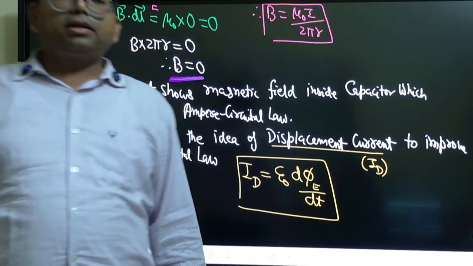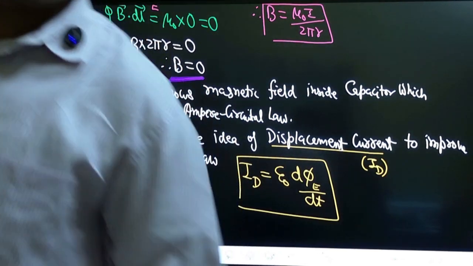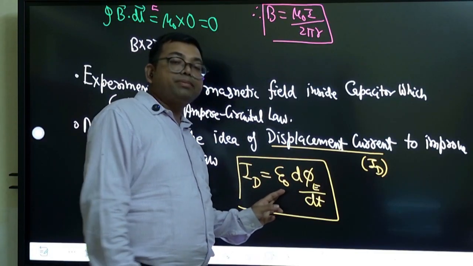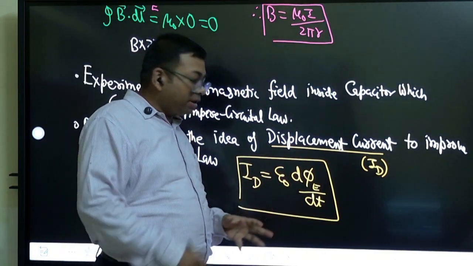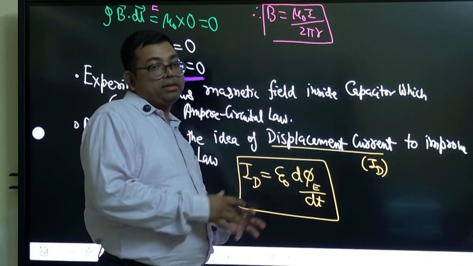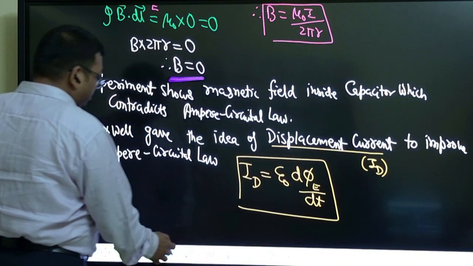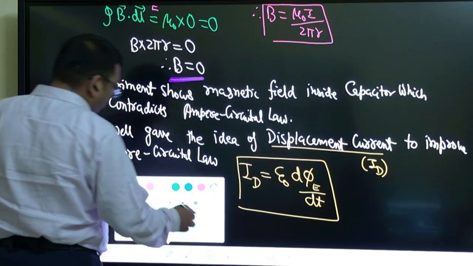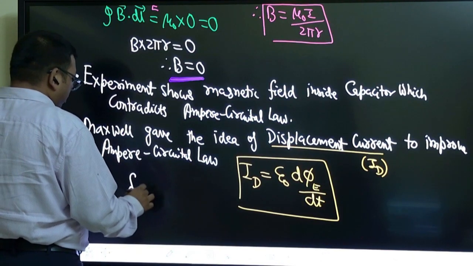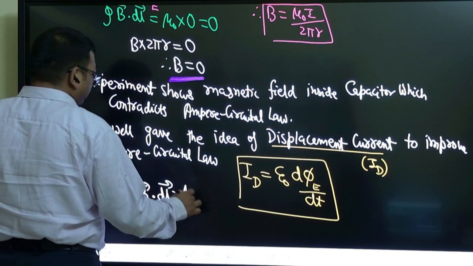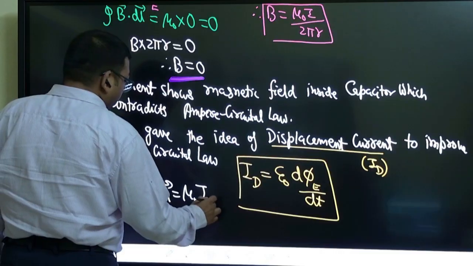So Maxwell says that electric flux is changing, and the rate of change of that electric flux multiplied with epsilon naught gives a kind of current which he is calling displacement current. Then he says that this displacement current should also be counted in applying Ampere's Circuital Law. So B dot dl when we do, and on the right side you write mu naught into current inside.